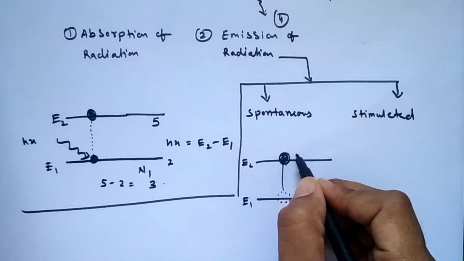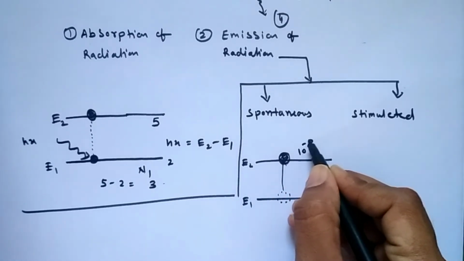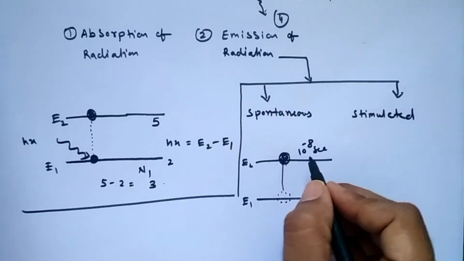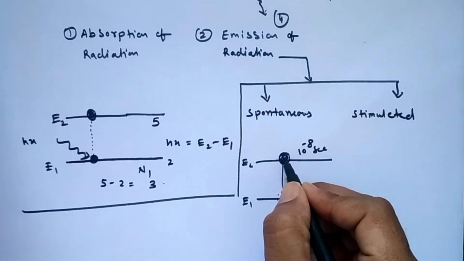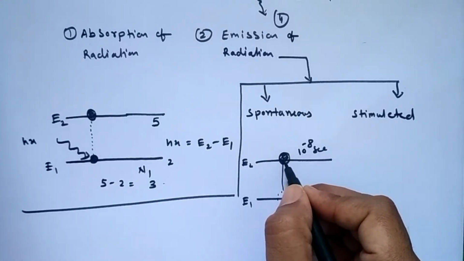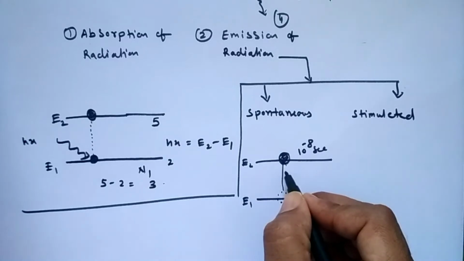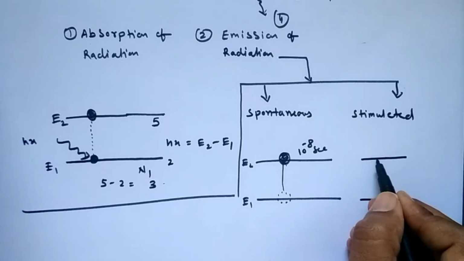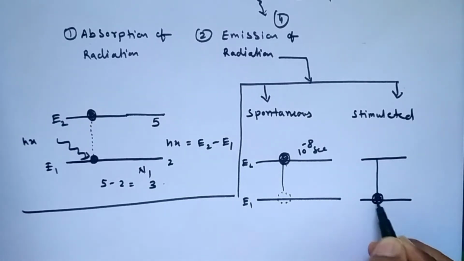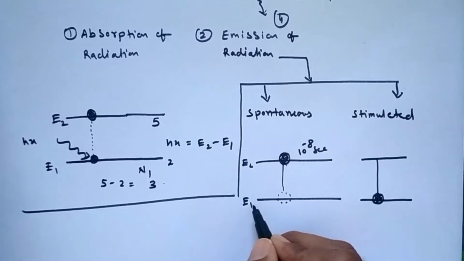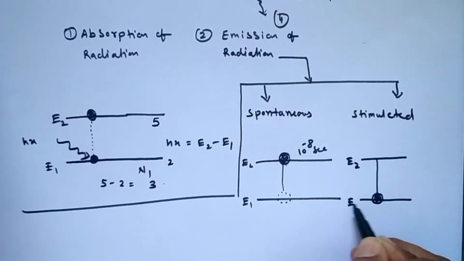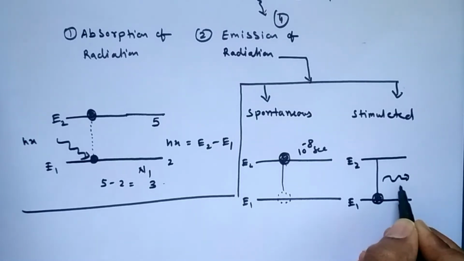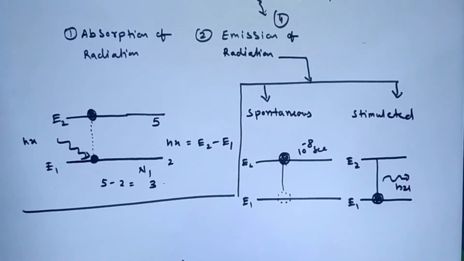The time period of spontaneous emission is very small, that is 10 to the power minus 8 second. So after 10 to the power minus 8 second, this excited atom will try to come back to its stable state, like this, from here to here. When this atom comes from energy state E2 to energy state E1, it releases some energy in the form of photons, h nu. This kind of radiation is called spontaneous emission.